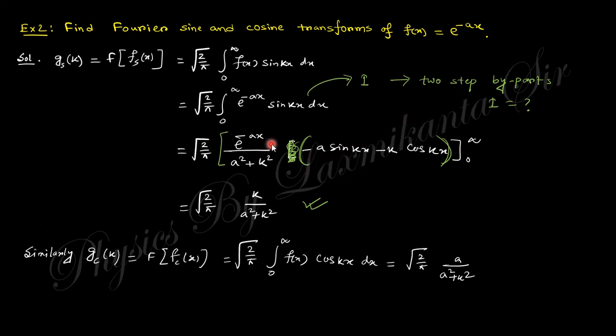If you do not get this answer, you can comment in the comment box, and I can provide you the solution of this step. Okay, I think you can do this. After that, for the cosine function, with a similar process, you will take the cosine and you will also get this thing. If there is any problem to solve this question or this step, you can comment in the comment box.